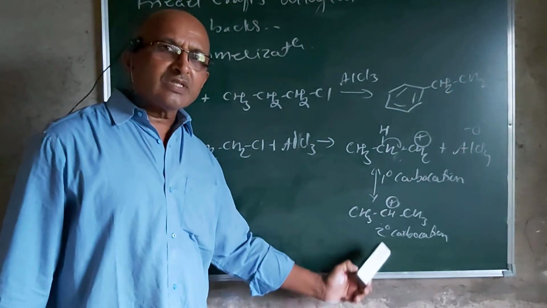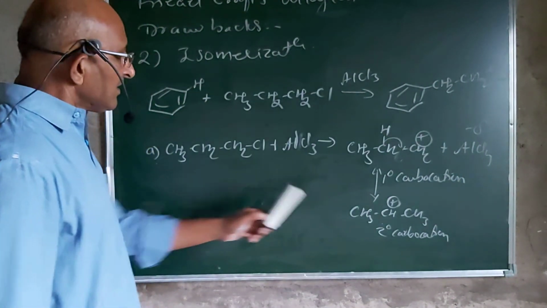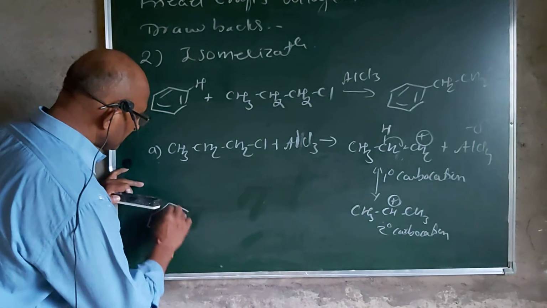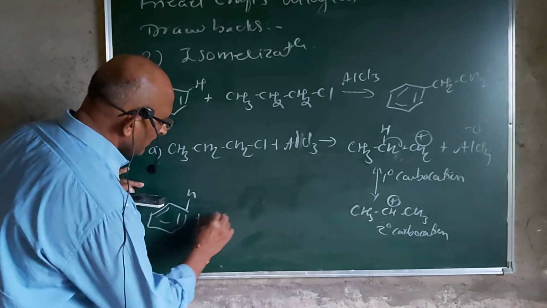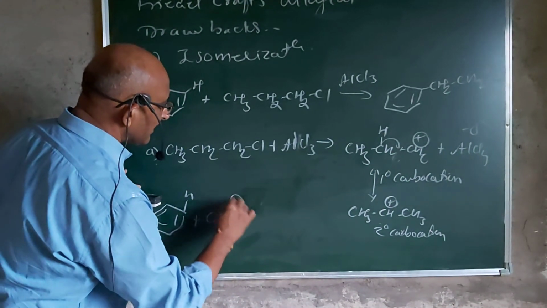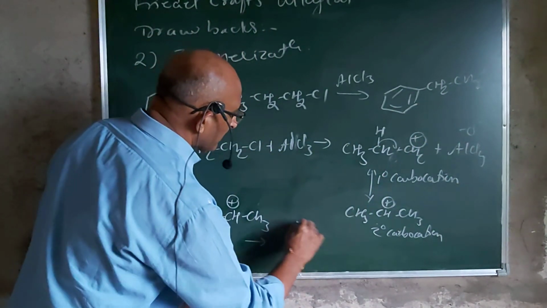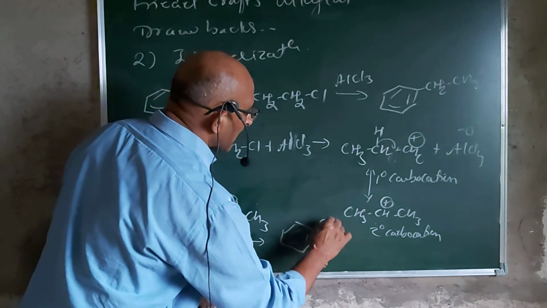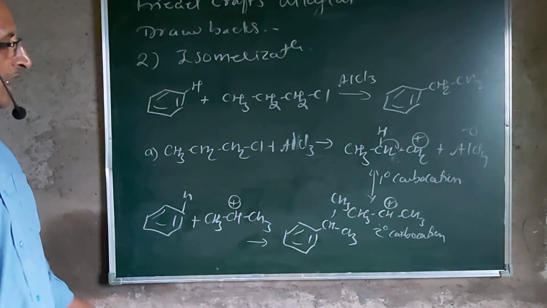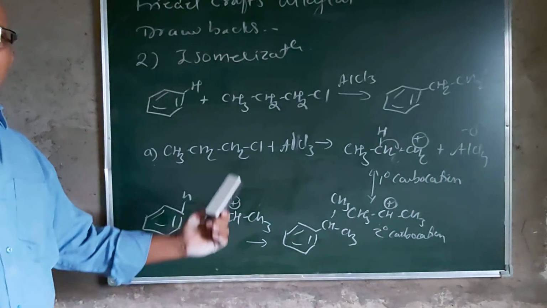As it attains more stability, this secondary carbocation, instead of the primary carbocation, reacts with benzene. The product expected was propyl benzene, but the product obtained in this reaction is isopropyl benzene. So we are not getting the expected product, and so the reaction leads into isomerization.